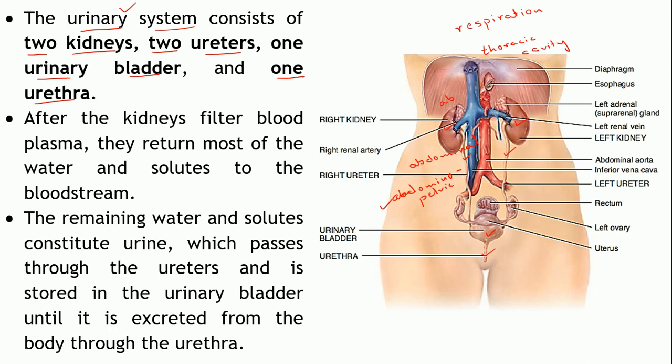So the urinary system comprises the four main types of organs, out of which the actual functions of the urinary system are carried out by the kidneys, whereas the rest of the parts, that is the ureters, urinary bladder and the urethra, either help in transportation of the urine or storage of the urine.